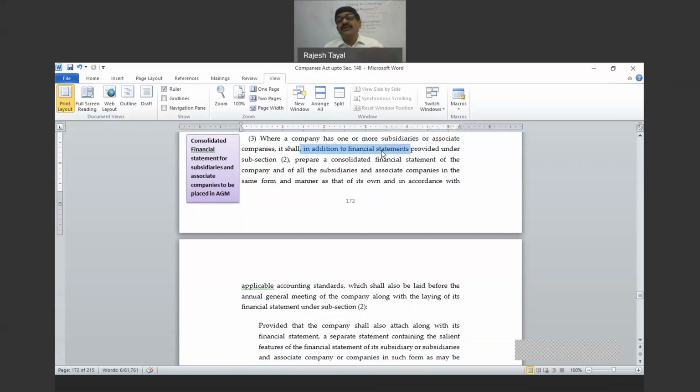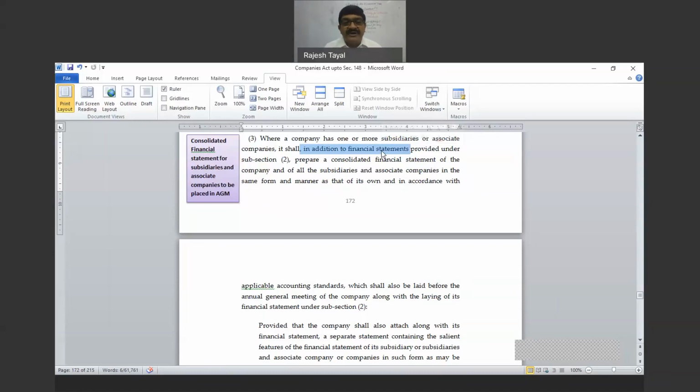So CFS is not a part of financial statements. We have read the definition. There we talked about the balance sheet, the profit and loss account, the cash flow statement, plus a statement of changes in financial position. So consolidated financial statement is not a part of financial statements as per the definition. That's why it is saying in addition to financial statements. Had it been a part of the definition of financial statement, then this subsection itself was not required, right? So consolidated financial statement is not a part of financial statements as per section 2 subsection 40. That's why this is in addition to the financial statements provided in subsection 2.